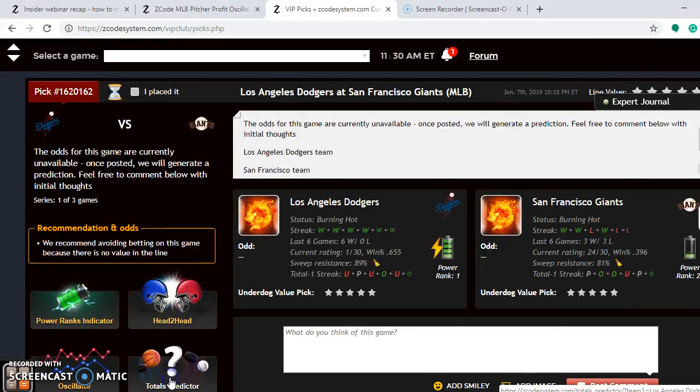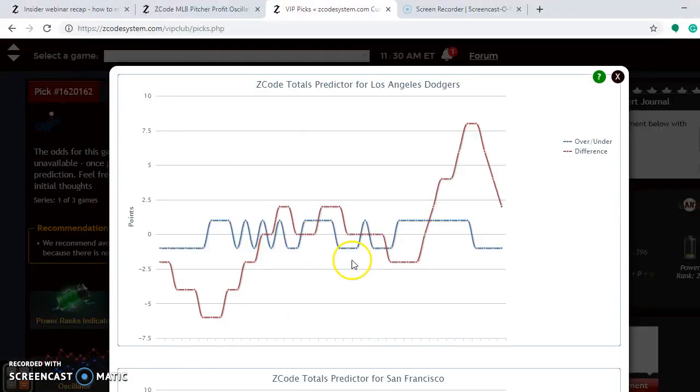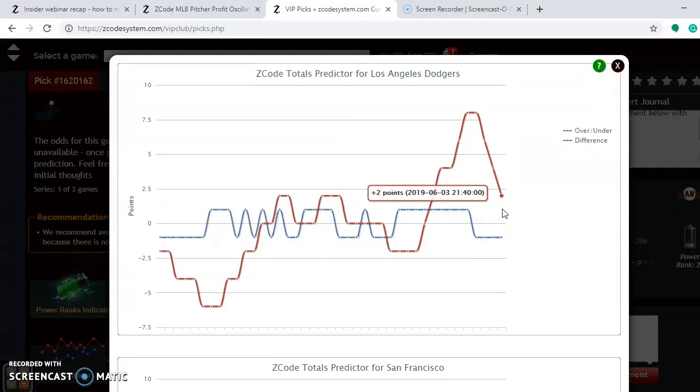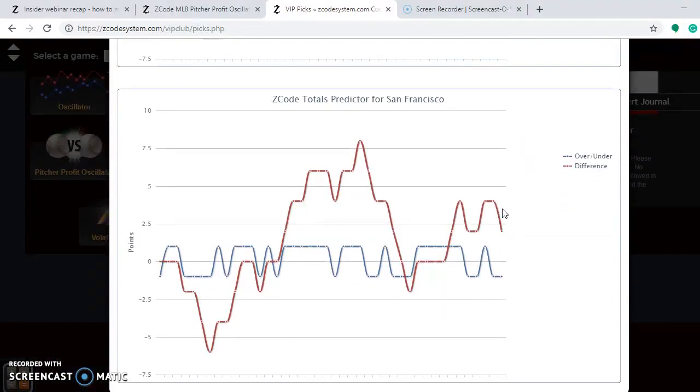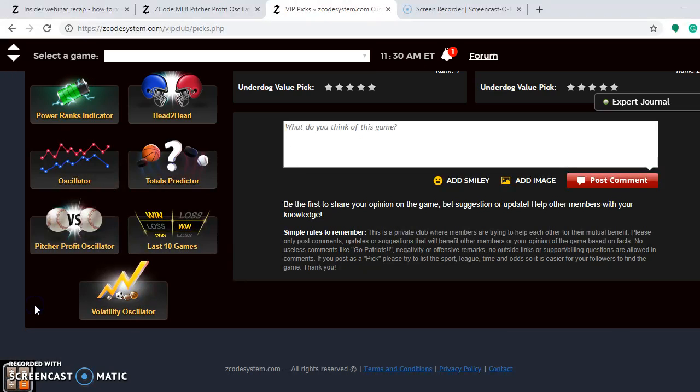Totals predictor, over or under? Well, the Dodgers have been playing in games trending over, although it has been closer to the over-under line. They're still playing in games trending over, and as are the Giants, so betting the over is a safe bet for most of the games in this series. If you look at the pitcher profit oscillator, Clayton Kershaw is the best bet for all games in this series. He is at plus 1428 for the Dodgers on Friday.